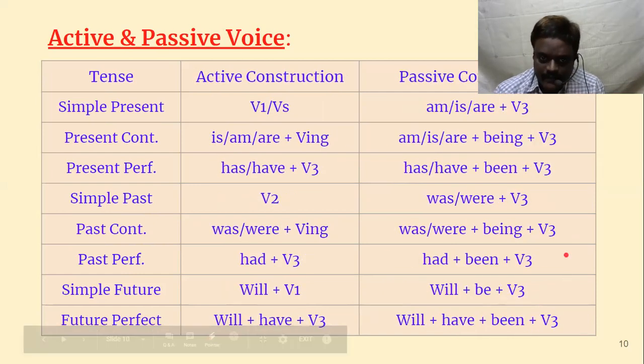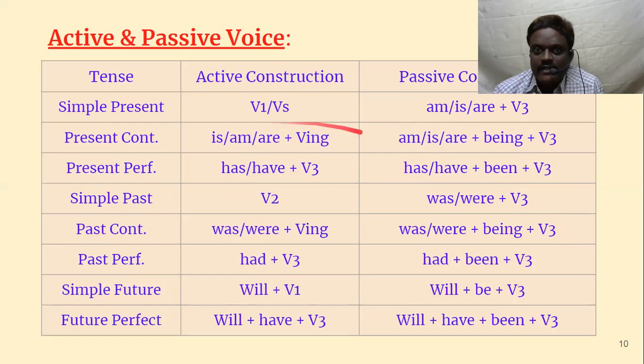So in the same way, next, in order to compare the structures, see V1 or Vs becomes B form plus V3. Active construction, simple present tense: V1 or Vs is the active structure, but here B form plus V3. See, B is very common. Without B, you cannot construct passive construction. B plus being plus V3. So being should be there. Continuous tense means the ing form should be there.